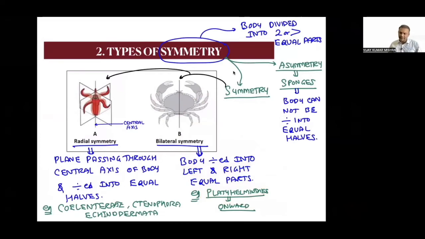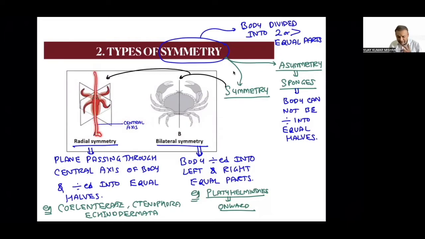Yes sir. Radial symmetry means what? The plane passing through central axis. Can you see this line? This is called a central axis. This line, the middle line, is called central axis.